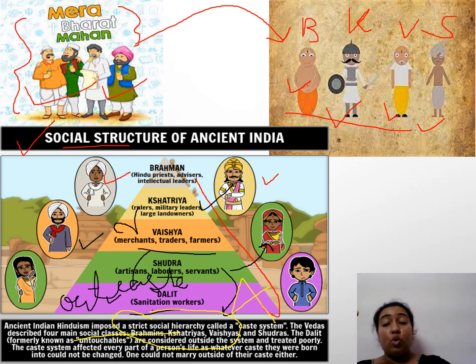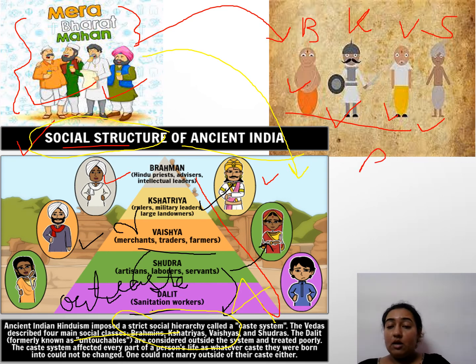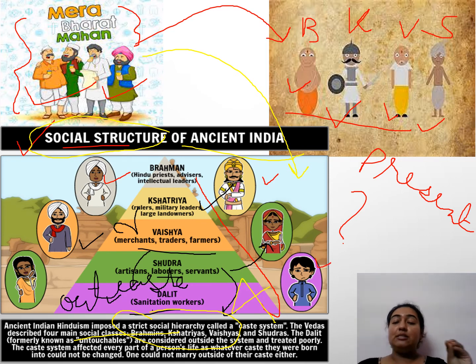Whichever caste you were born into, now you are a part of that caste system, nothing can change. So this was the situation where India was going. On one hand we see they were living nicely, on the other hand there were social structures in ancient India. But now if you reflect, do we see such things in present India? Tell me, is it like that in the present scenario? No, I don't think we see these things now. Yes, not to mention there are villages where such things take place, but not very often.